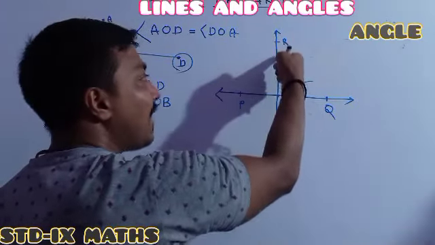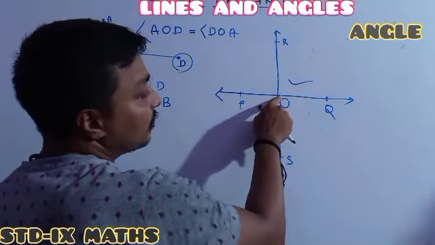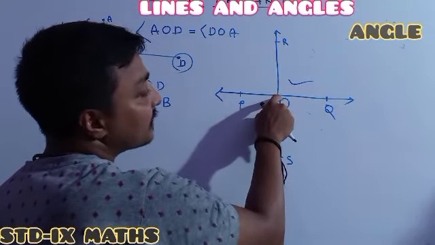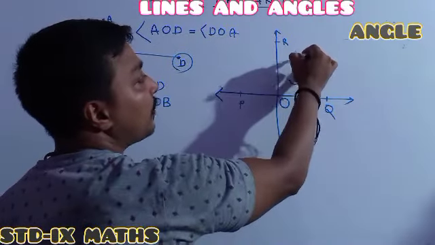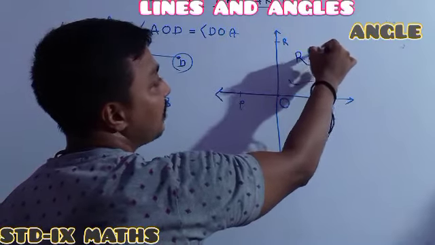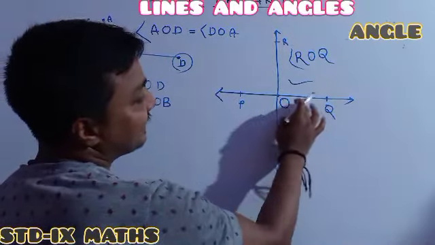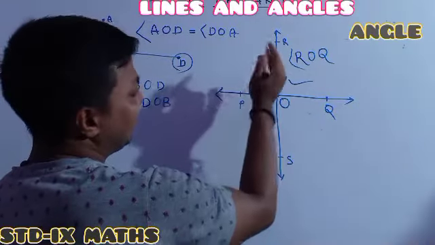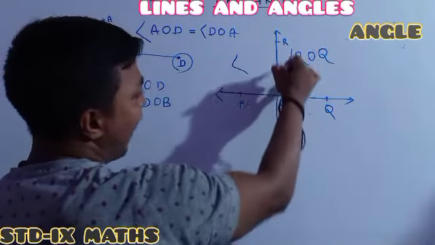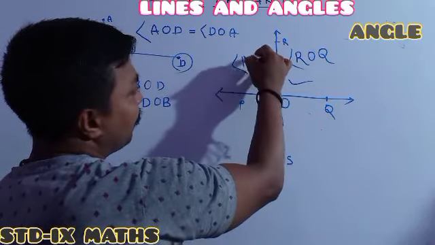You have to say the angle name in such a way that the middle is the vertex where the angle is formed. So its name can be ROQ, otherwise QOR, and another is ROP.